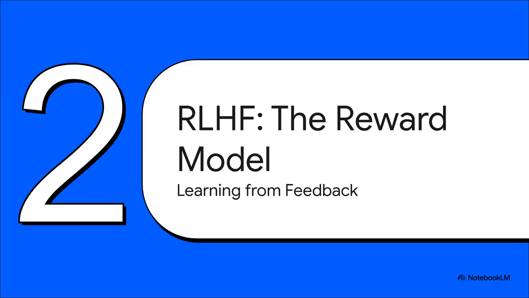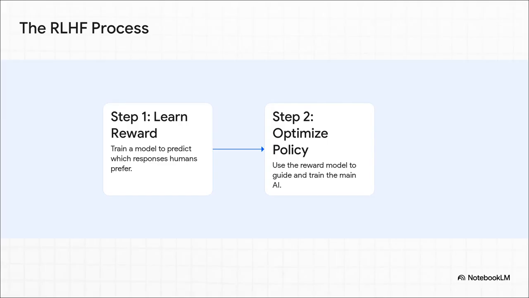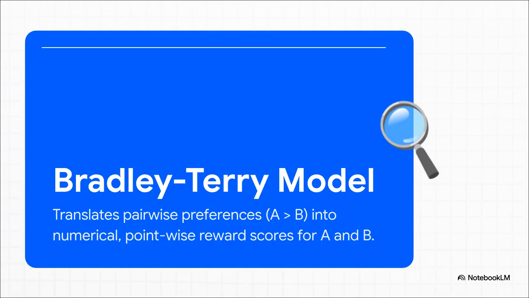So the first major technique that really harnessed all this data is called reinforcement learning from human feedback, or you'll see it as RLHF. This was the powerhouse method behind models like InstructGPT, and it was a huge leap forward in making AIs genuinely more helpful. You can think of RLHF as a two-step dance. First, you take all that A versus B data, and you train a totally separate AI called a reward model. Its one and only job is to get good at predicting what choice a human would make. Then, for step two, you use that reward model as a kind of automated coach for your main AI. Every time the main AI generates a good response, the reward model gives it a little virtual pat on the back.